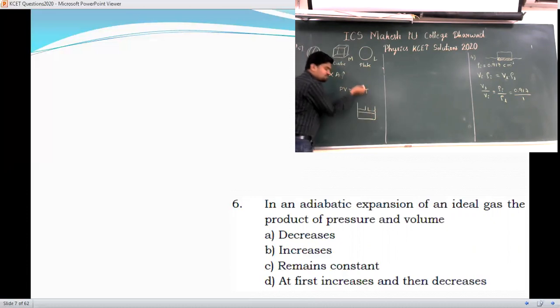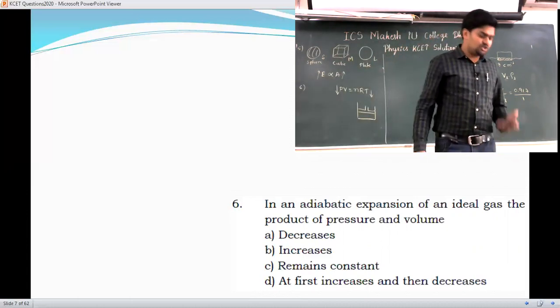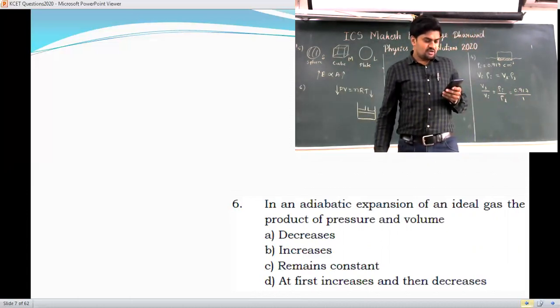So as it expands, what about the temperature there? As it expands, the temperature decreases. So here PV is directly proportional to the temperature. As temperature decreases, the product of pressure and volume also decreases. So it is a very simple question. Here you can choose option A. Yes, we'll go to the next one.